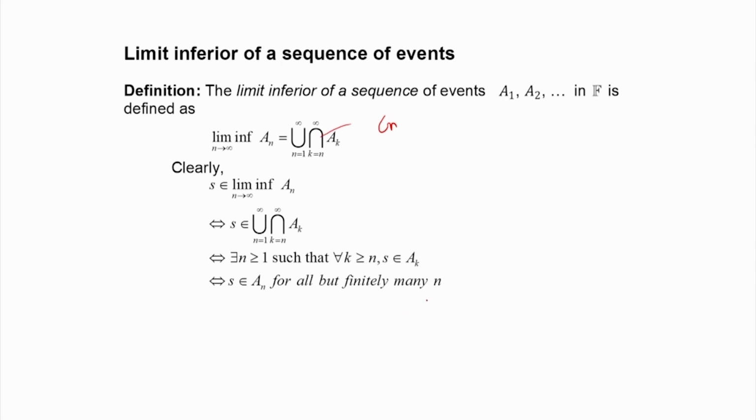Therefore, next we get a theorem. We will not prove it here, but I will state the theorem. Limit inferior of An as n tends to infinity, this event is a smaller event, it is a subset of the event lim sup of An as n tends to infinity.